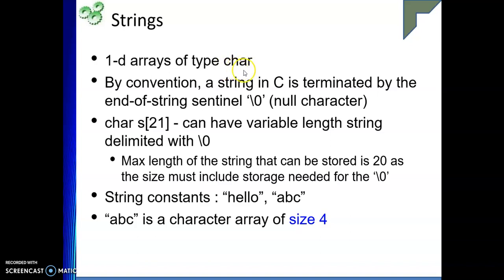If I have s[21], you can have a variable length string, so I can have a string of length 2, 5, 10, like this. It is always delimited by the null character. And if I write "hello" or "ABC" in double quotes, these are called string constants. "ABC" is a character array of size 4, because there are 3 characters followed by the null character.